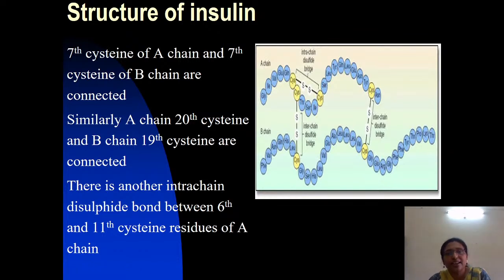Like that, the insulin structure is a dimer made up of an A chain and a B chain. A and B have been linked through inter-chain disulfide bridges between the cysteine residues of the A chain and B chain, and within the same polypeptide chain, intra-chain disulfide bridges are also formed between the cysteine at the 6th position and the 11th one.